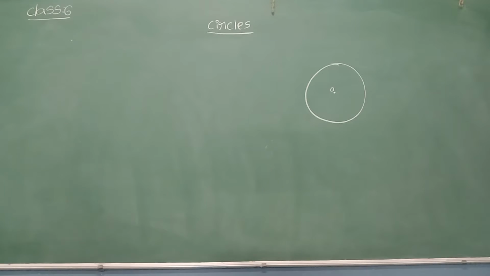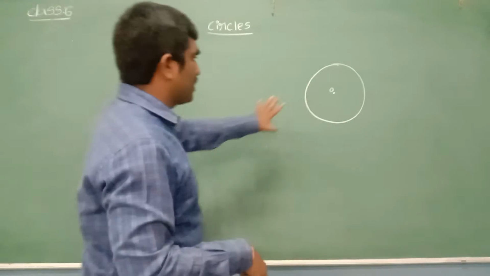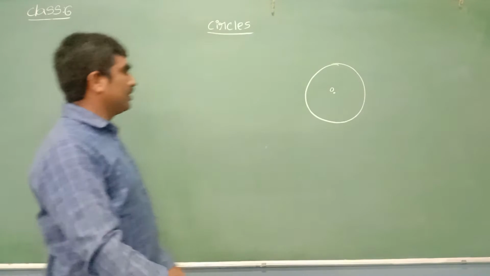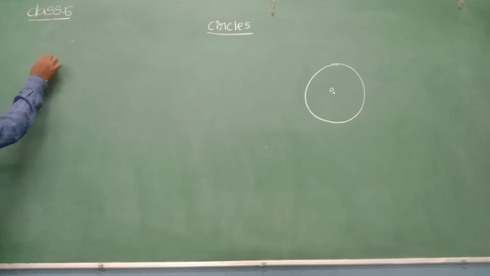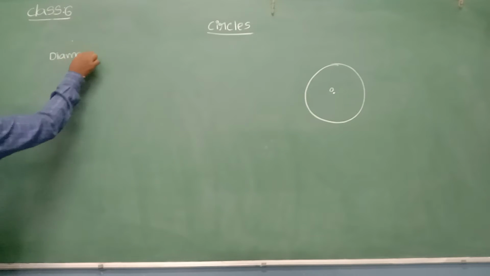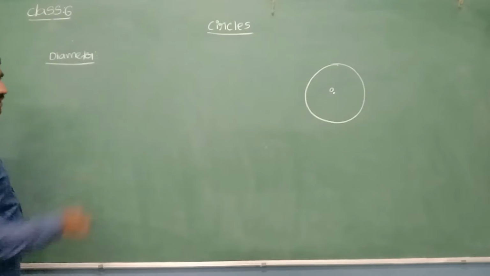Next we'll see the continuation. Here we can see one circle with fixed point O, I mean with center O. Now next we have a few more key points. In that, one is the diameter. What is meant by diameter?